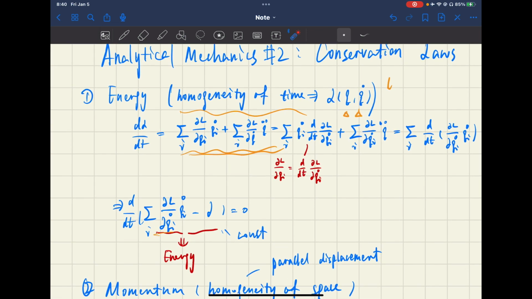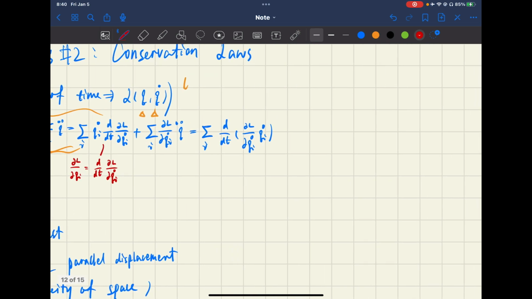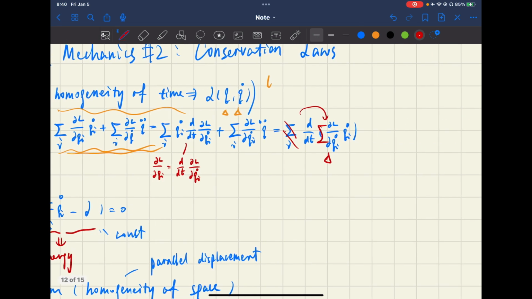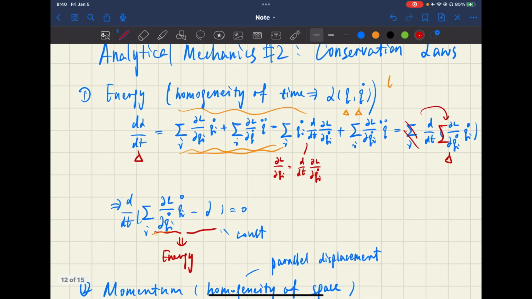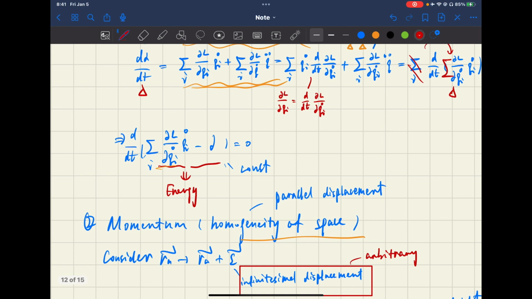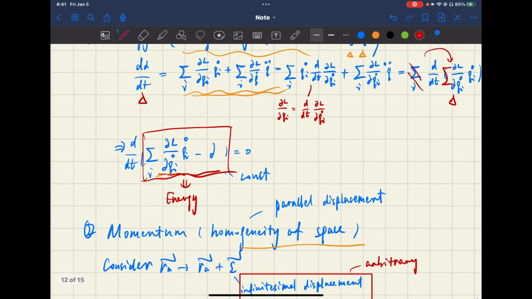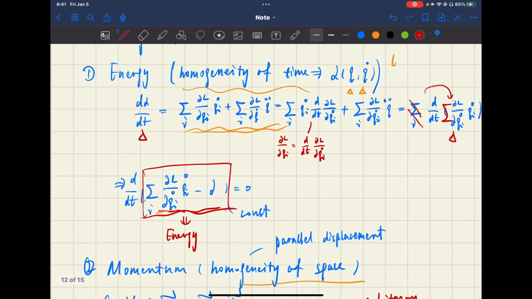So if we look at this equation, this term is equal to this, and we can put the summation symbol in here, and so the two derivatives are equal, meaning that the derivative of the difference is zero. So if the derivative of this term is equal to zero, it means that this term remains constant, and we call this term energy. Yeah, so this is the first conservation law, the conservation of energy.